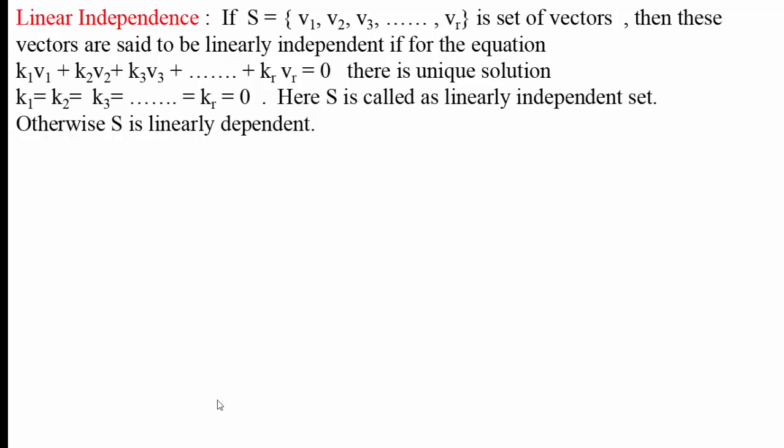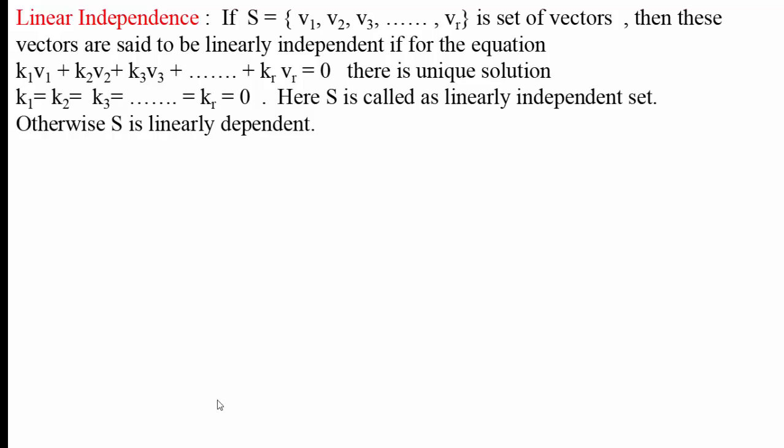Linear independence. If S equal to the set V1, V2, V3, up to Vr is a set of vectors, then these vectors are said to be linearly independent if for the equation K1 V1 plus K2 V2 plus K3 V3 and so on up to Kr Vr equal to 0, there is a unique solution K1 equal to K2 equal to K3 and so on, Kr equal to 0.